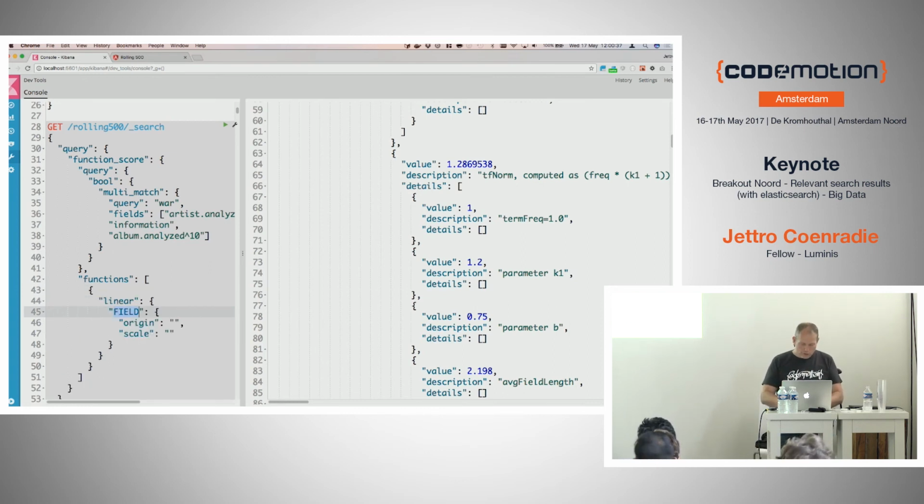And then in these functions, we have a number of functions. One of them is the linear function. And this is the function where we influence the score ourselves. This is what we call a decay function. So we do it on the field year, because this is the release date.